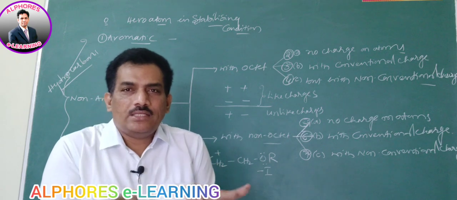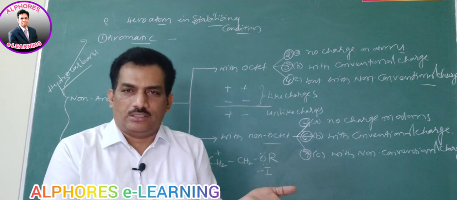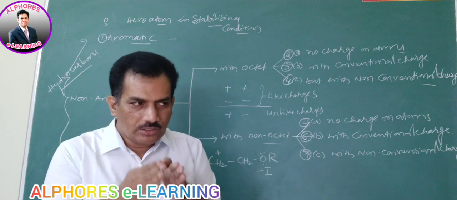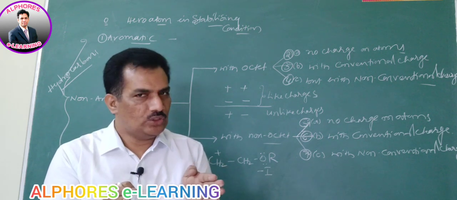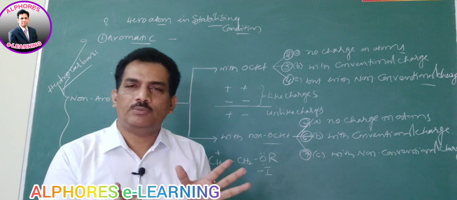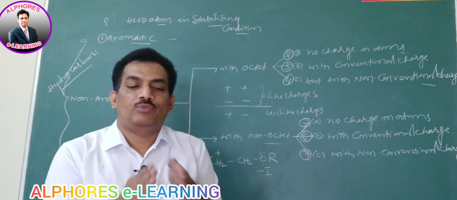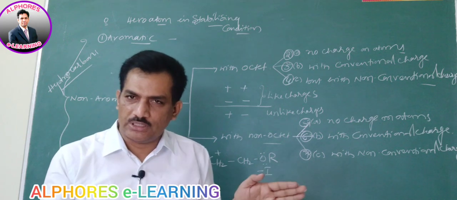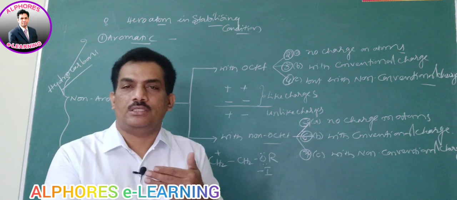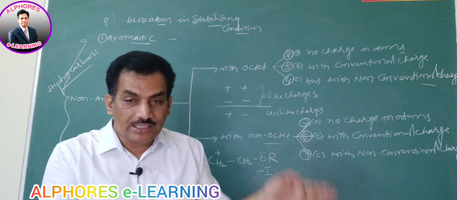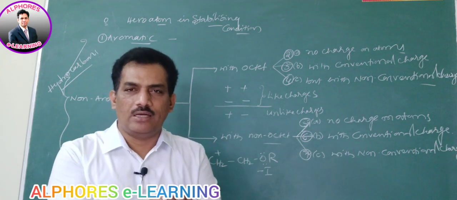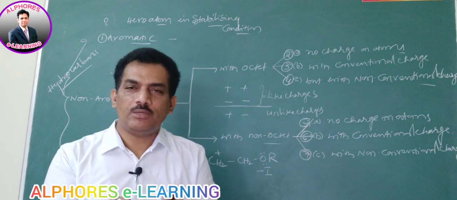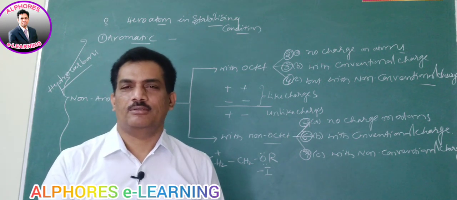So when that pain is relieved, stability is increased. Charge is a pain, either positive or negative charge. When charge is present, it is pain. If the charge is relieved, that is, if the charge is dispersed, stability increases. If the charge is intensified or amplified, then destabilization increases. Destabilization means stability is decreasing.